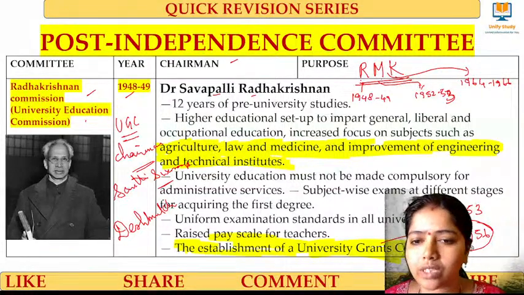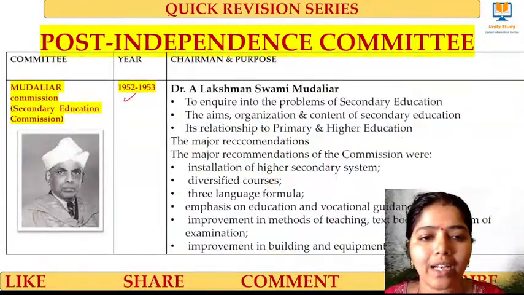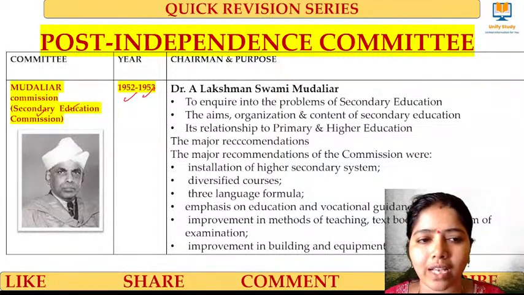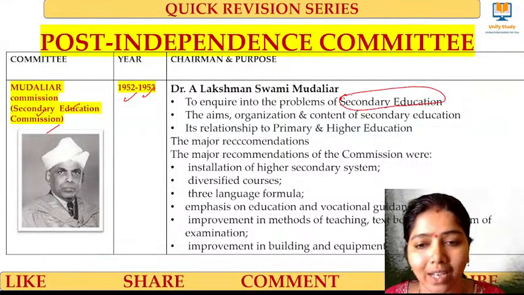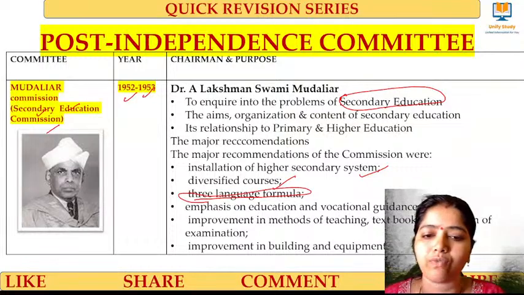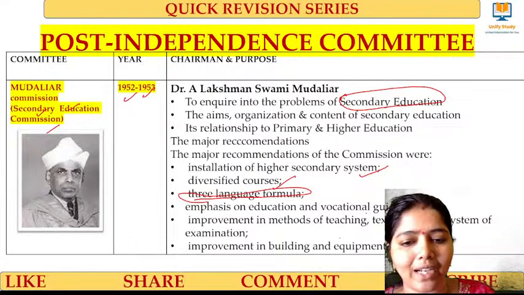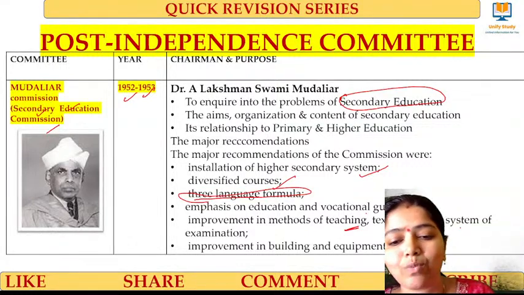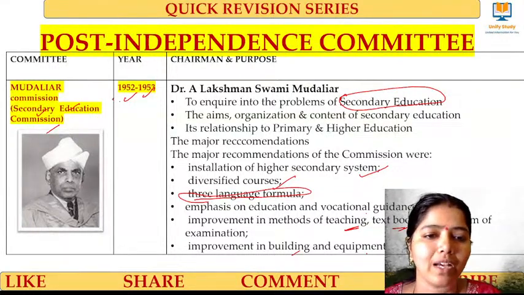So he focused on university education and the Radhakrishnan Commission. Okay, I'll make it quick. 1952-53 is the Mudaliar Commission, called the Secondary Education Commission, meant mainly for secondary education. Its major recommendations: installation of the higher secondary system, diverse courses, three language formula, which is from that period itself. They focused on education and vocational guidance, teaching, textbooks, system of examination, and also on buildings and equipment. This was in 1952-53.